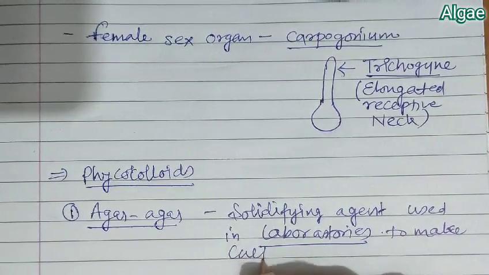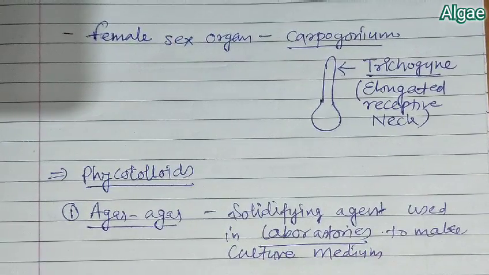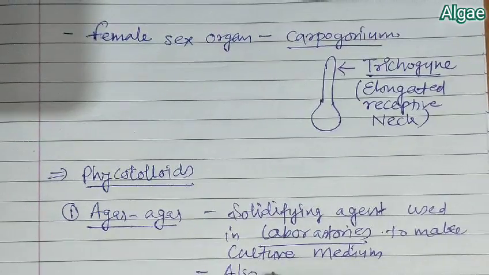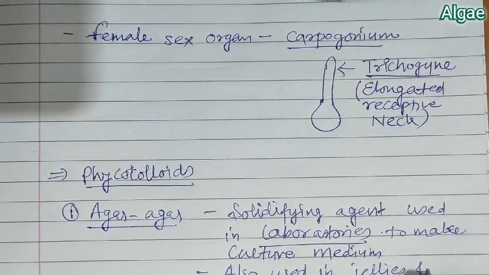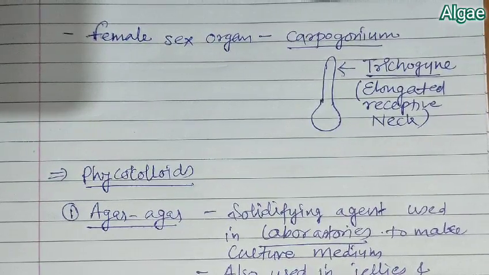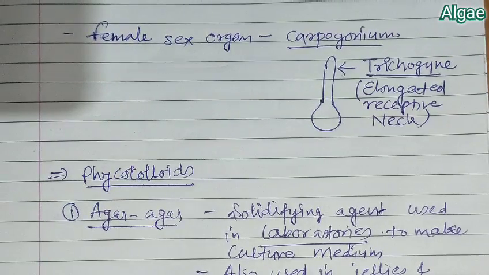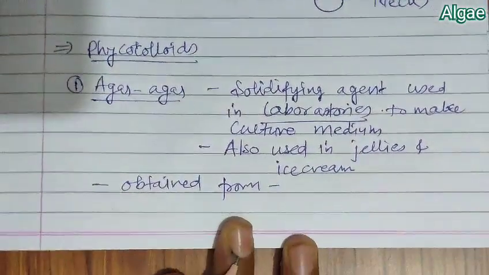Specifically it is used in laboratories to make culture medium. It is also used in jellies and ice cream.